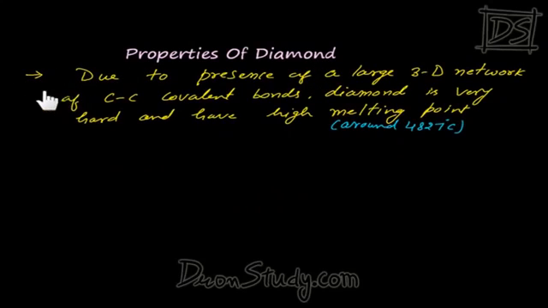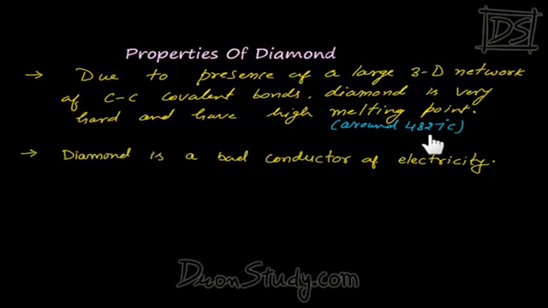So the very first property of diamond is, due to the presence of a large 3-dimensional network of carbon-carbon covalent bonds, diamond is very hard and has a high melting point, which is around 4827 degrees Celsius. Due to the big network of these carbon-carbon bonds, diamond becomes very tough, very strong, and similarly its melting point becomes very high. See how high it is, around 4827 degrees Celsius.